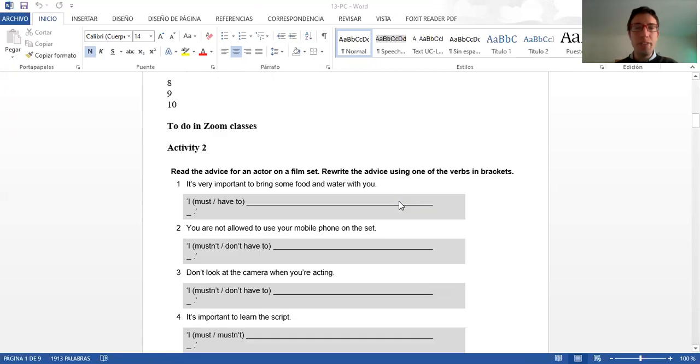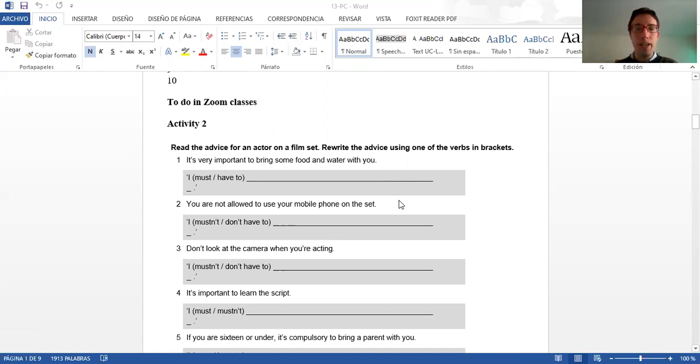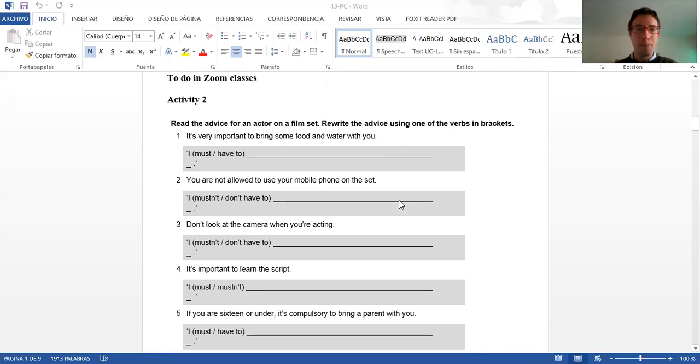Activity two. This is an activity that we will do in Zoom classes. You have to read the advice for an actor on a film set. Rewrite the advice using one of the verbs in brackets. This has to do with the modal verbs. Remember, must, have to, don't have to.